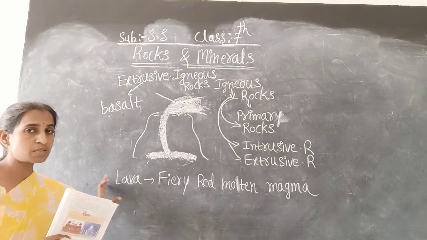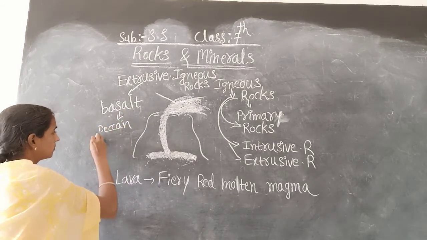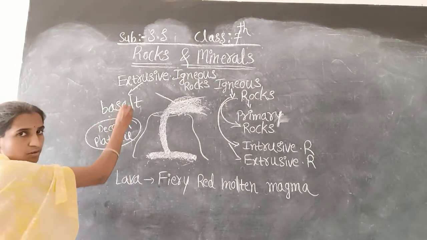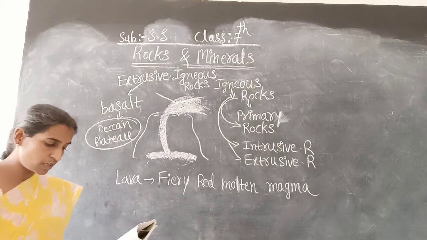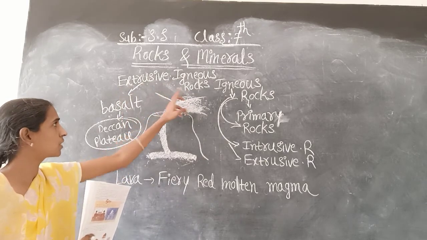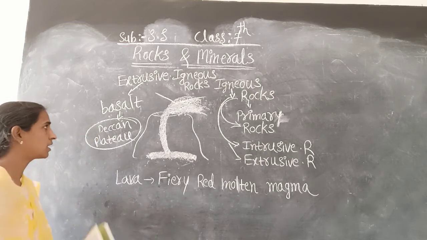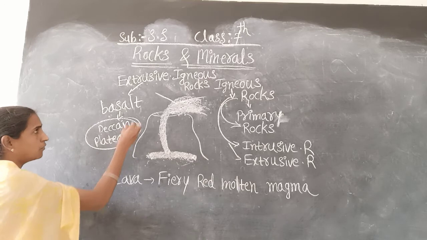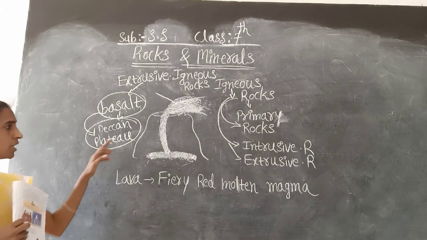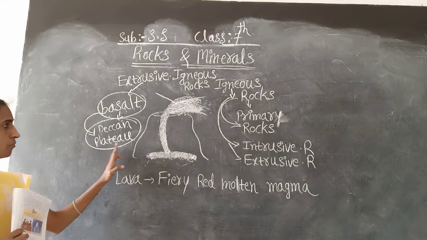One more point is given: the Deccan Plateau is made up of these rocks only, these basalt rocks. For example, the extrusive igneous rock: the best example is basalt. Here one point is given: the Deccan Plateau is made up of basalt rocks only. Yes, this point you have to remember.